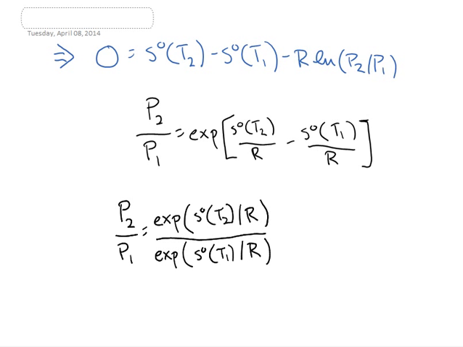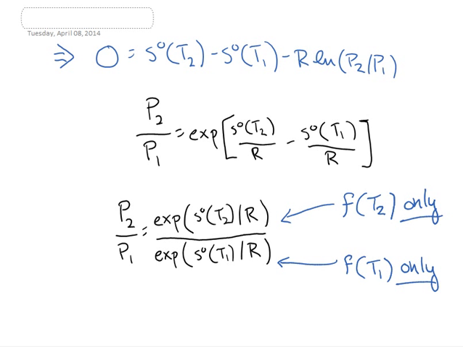we end up with this new expression here, because when we subtract exponents, it's the same thing as dividing by a number taken to that exponent. And so that's where we get this expression from. The big thing to notice here is that the stuff on the top is a function only of temperature 2, and the stuff on the bottom is a function only of temperature 1. What that means is that our pressure ratio, P2 over P1, can be related to a temperature ratio. Not temperature exactly, but something related to these temperature values.